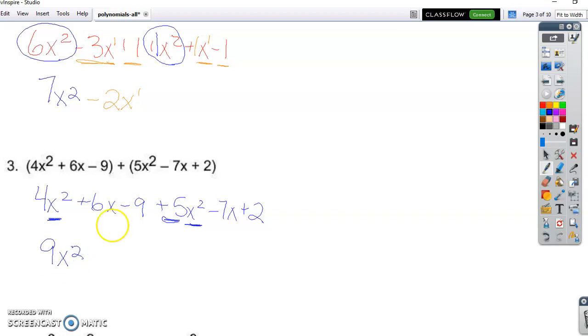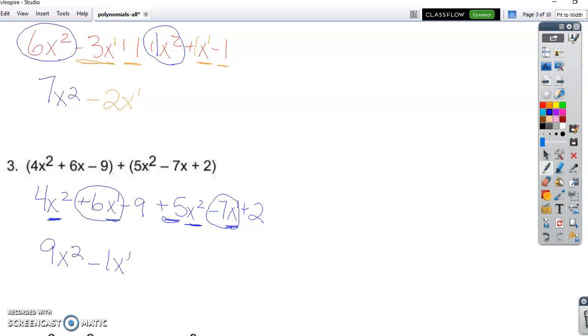All right, and then next I have x to the first power and x to the first power. I have positive 6 of them here, negative 7 of them here. So I will do 6 minus 7. Gives us negative 1 x to the first power. Again, don't change the variable, don't change the exponent. And the exponent's a 1. You don't have to write it. I just wrote it to remind you not to change it.